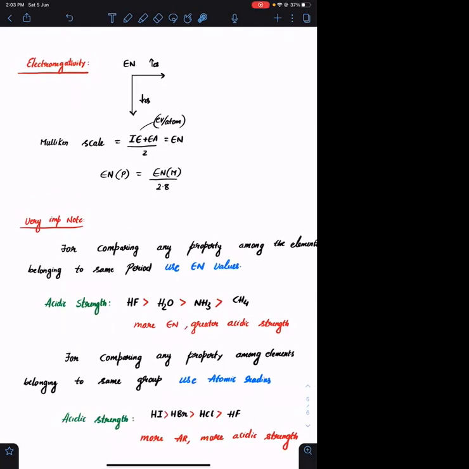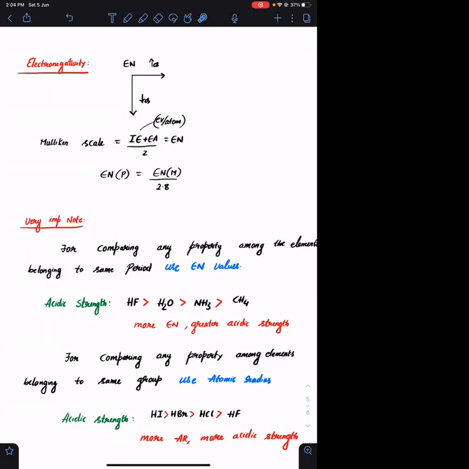You can calculate electronegativity on two different scales. One is the Millikan scale and the other is the Pauling scale. The Millikan scale relates electronegativity with ionization energy and electron affinity. Electronegativity is directly proportional to ionization energy and directly proportional to electron affinity. So it is (ionization energy plus electron affinity) upon 2.